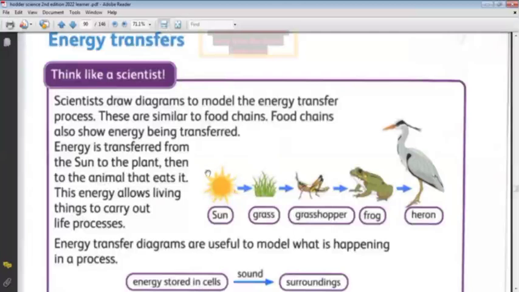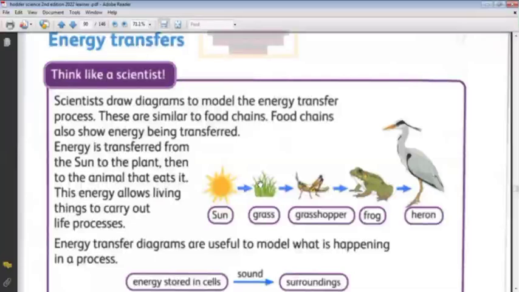The main source of energy on the earth is the sun. The sun is the main source of energy. It gives us light energy and heat energy. The plant can use the energy that comes from the sun to form their food. They can use the light energy from the sun to make the photosynthesis process and to produce their food and store it inside them. So the grass, all the plants, can use the energy that comes from the sun in the form of light to make their own food.